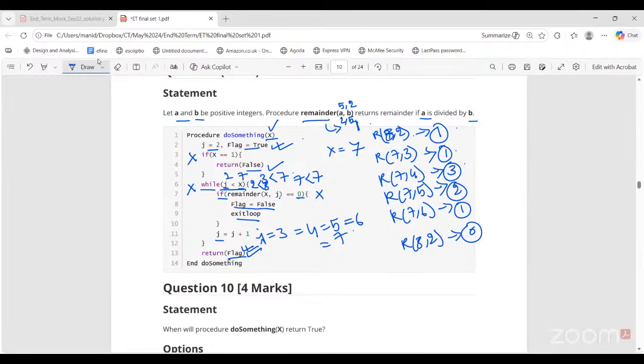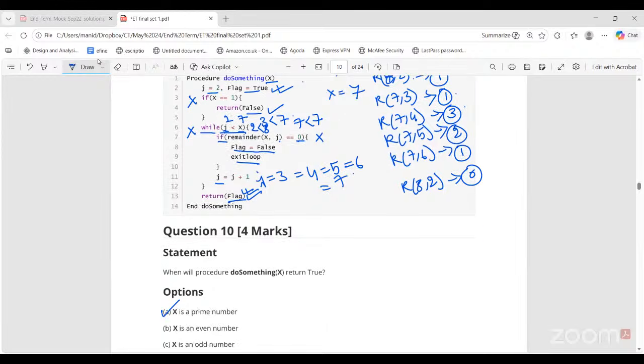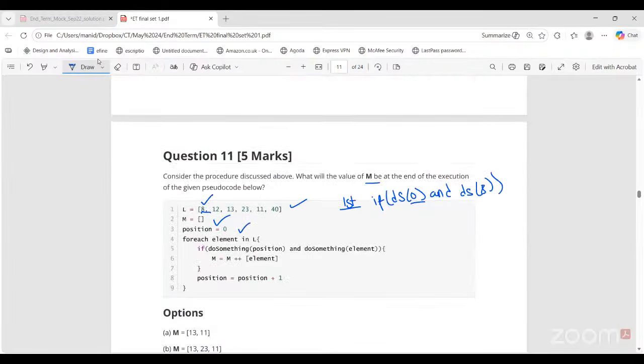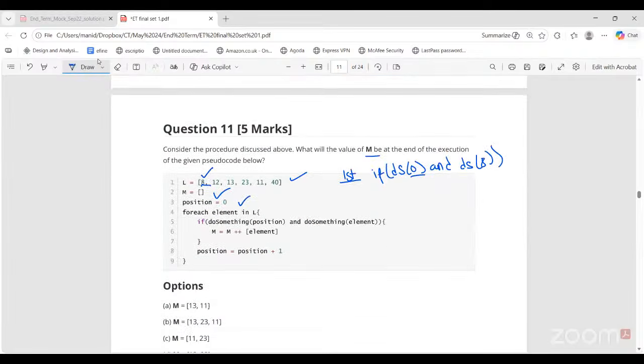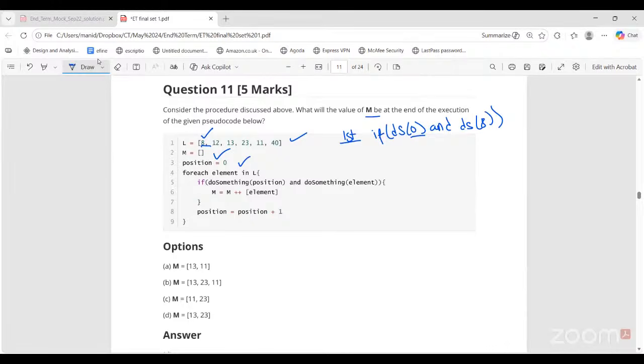In the return statement, it will just return the flag value. So flag was initially set to true. So it will just return true for 0. Okay, it is also treating 0 as a prime. Although we cannot say that 0 is a prime number, this procedure is treating 0 as a prime. So here ds of 0 will return true, but ds of 8 will return false because 8 is not prime. So true and false will give what? False.